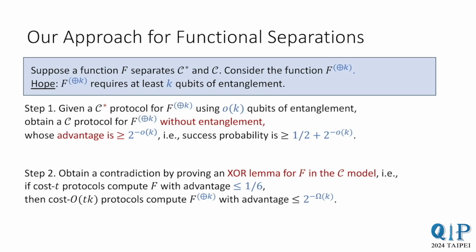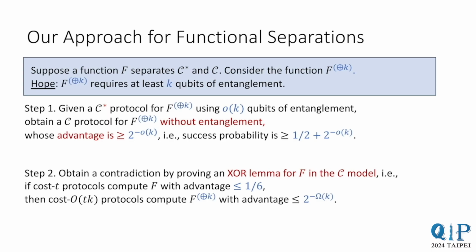Such lemmas say that given a hard function, the advantage in computing the XOR of k independent copies of this hard function decays exponentially in k. In particular, any protocol that has a significant advantage in computing f XOR k must have large communication cost. These two steps together give us the desired result.